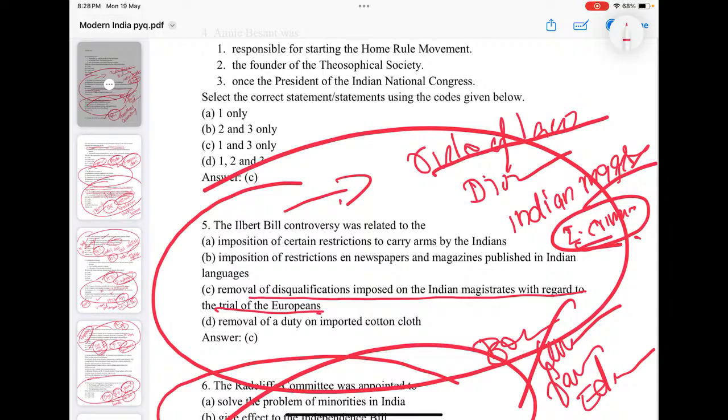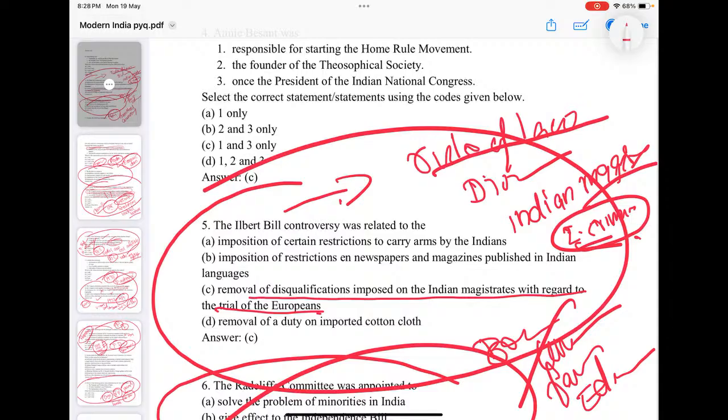It is connected with the disqualifications imposed on Indian magistrates with regard to trial of Europeans, trial of Europeans only by European magistrates, not by Indians. So there is already a disqualification in the judiciary. Even though there is rule of law, and everyone is equal in the eyes of law, a discrimination already existed: Indian magistrates have no power. They are not supposed to conduct the trial of Europeans.